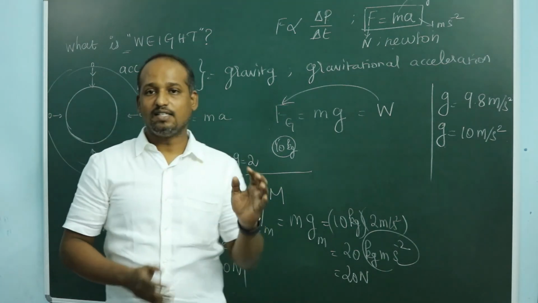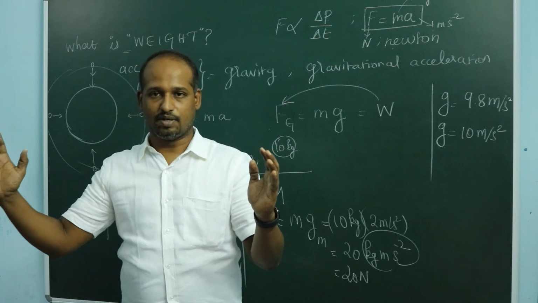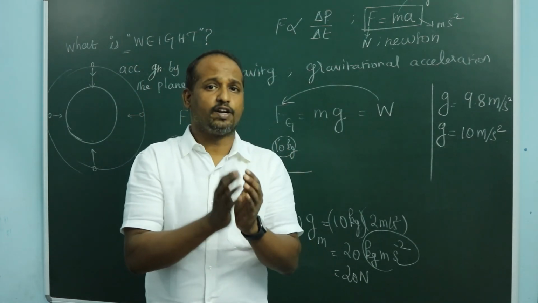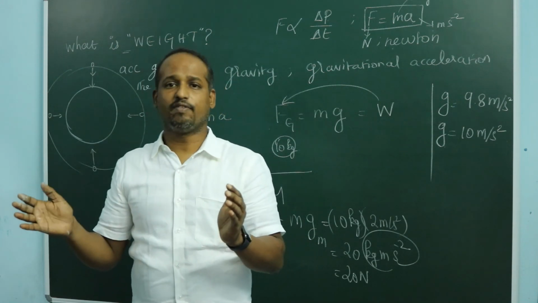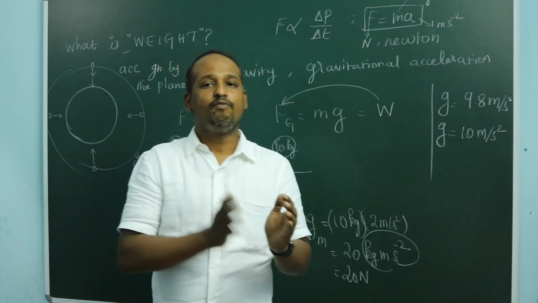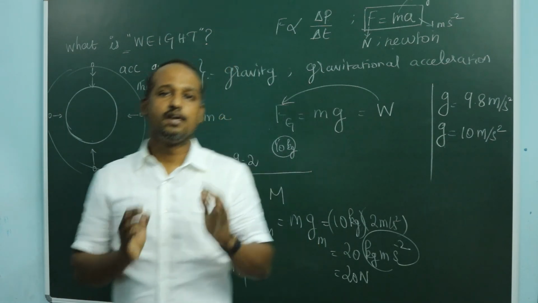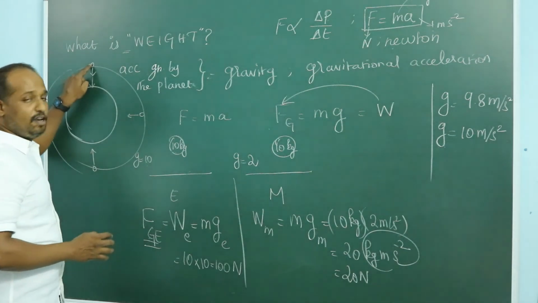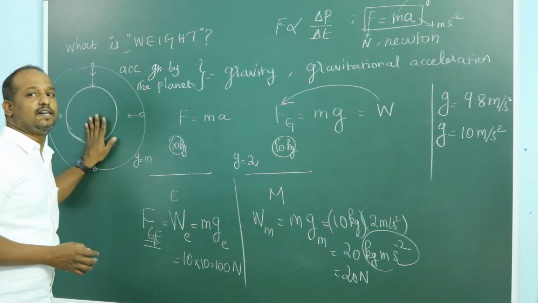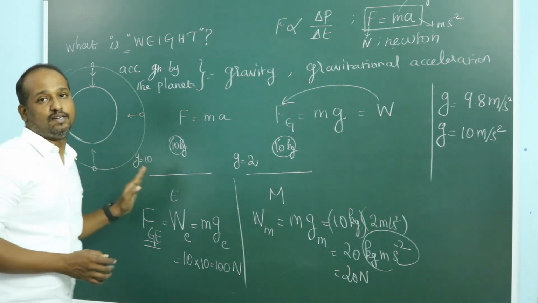Mass is measured in kilogram, weight is measured in Newton. And weight is the product of mass and gravity of the planet. Weight has got direction. The weight of any object is towards the center of the planet. If it is Earth, it is towards the center of the Earth. That's what we need to understand.